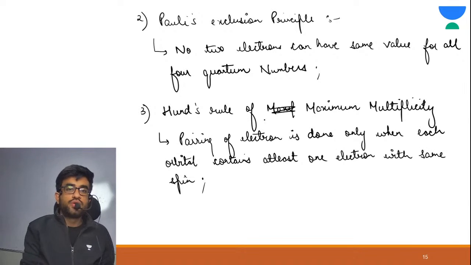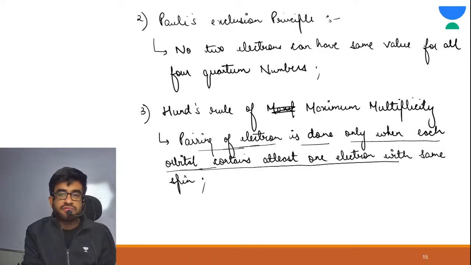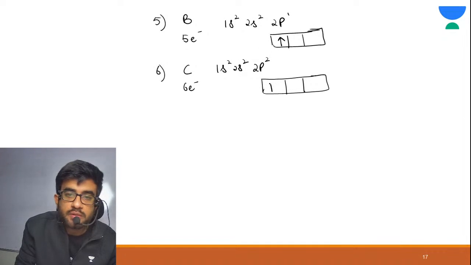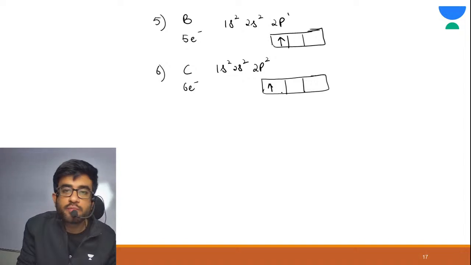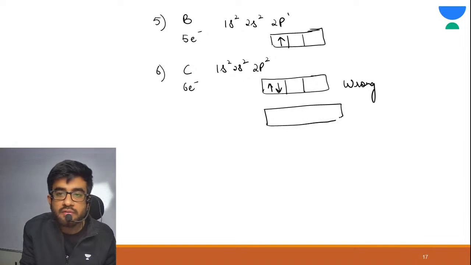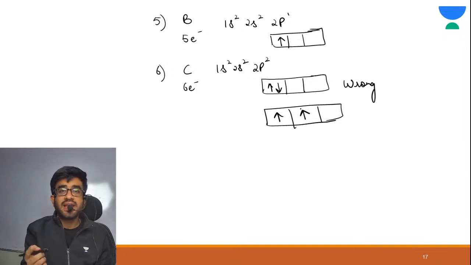According to Hund's rule of maximum multiplicity, pairing of electrons is done only when each orbital contains at least one electron with the same spin. This was your boron configuration, and if you try to put one electron here only, you are doing pairing. So this is wrong. What is correct is this: you have your 3 orbitals. First fill all the orbitals with electrons of the same spin. This is correct.